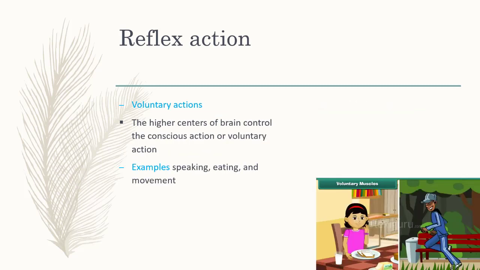Voluntary actions. The higher centers of a brain control the conscious action or voluntary actions. So we can say voluntary actions are those actions which are controlled by cerebrum or a forebrain. Examples are speaking, eating, and movement.